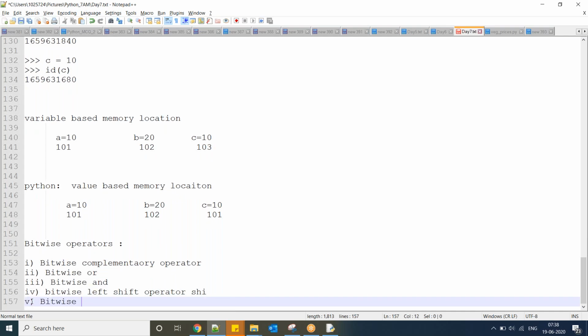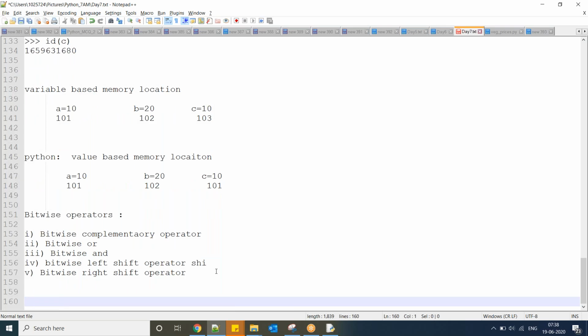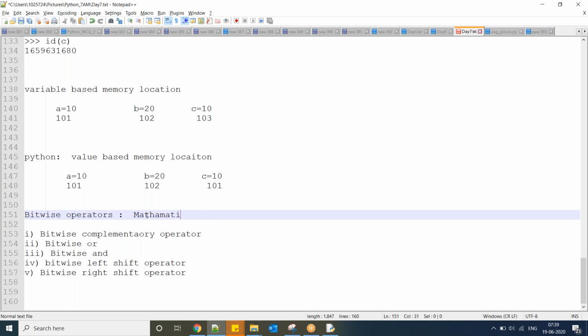And bitwise right shift operator. Okay, now this is completely mathematics related, guys. If you have a mathematical background, you will be able to understand this easily. If you are not able to understand, leave it. Generally we are not using this one. If you do not have a mathematical background, then it will be difficult.